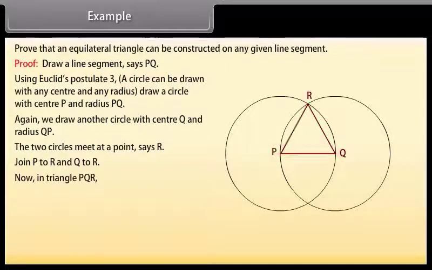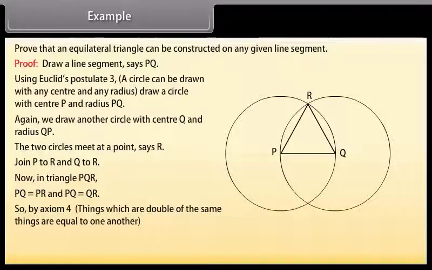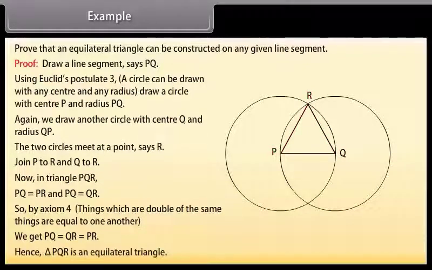Now, in triangle PQR, PQ is equal to PR and PQ is equal to QR. So, by axiom, things which are equal to the same thing are equal to one another. We get PQ equal to QR, which is equal to PR. Hence, triangle PQR is an equilateral triangle.